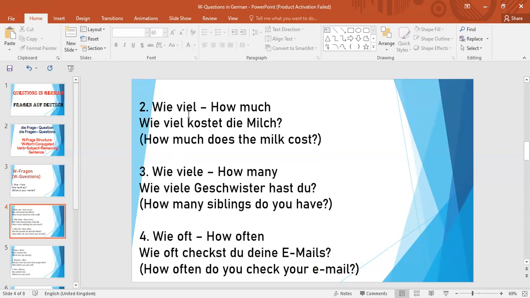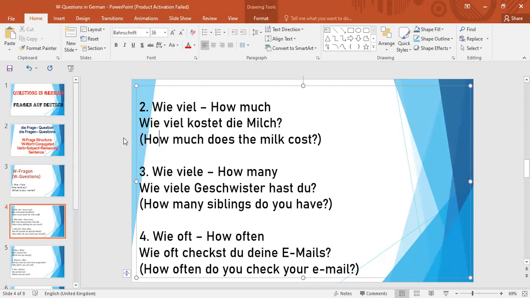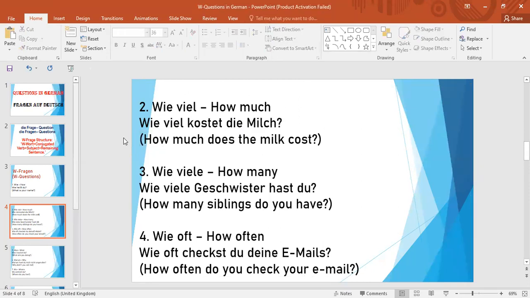Move to the next W word. This is wie viel. Wie viel means how much. Again, wie means how and viel means much. So this is how much. This is the question here: wie viel kostet die Milch? Wie viel kostet die Milch? As you can see the structure here, wie viel comes at the first place, the W word, and at the second place kostet, the conjugated verb. And die Milch, the subject or the remaining part of the sentence, comes after this conjugated verb. So the English translation of this question is: how much does the milk cost? How much does the milk cost?